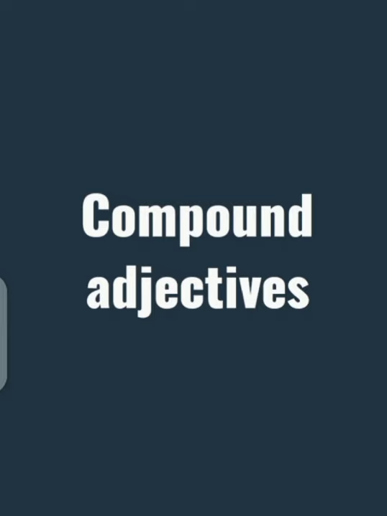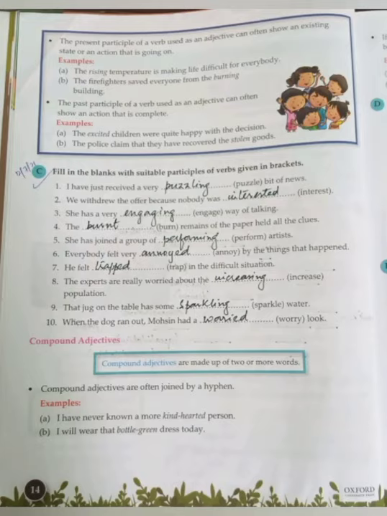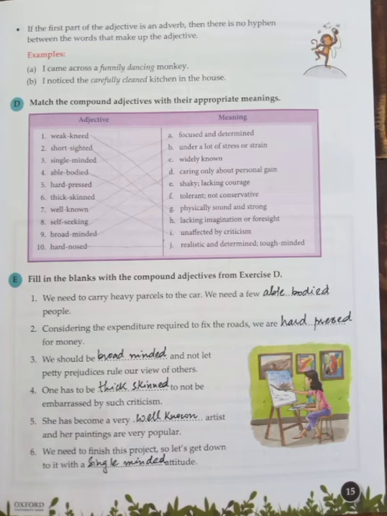Now we will discuss compound adjectives. Compound adjectives are made up of two or more words that are often joined by a hyphen. For example, we have kind-hearted. It's actually a compound word, a compound adjective. Bottle green: bottle and green are both adjectives if we see them separately, but if we join them with a hyphen it will become a compound adjective.